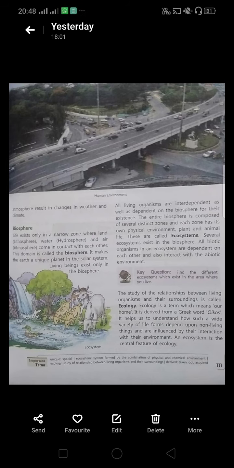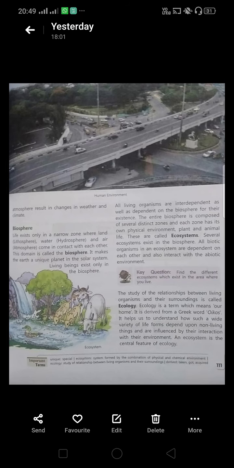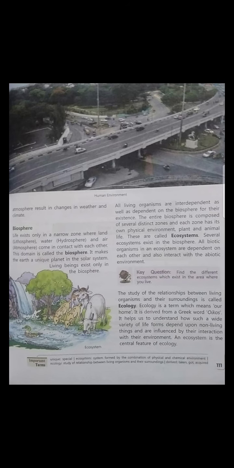The entire biosphere is composed of several distinct zones, and each zone has its own physical environment. Every climate has its own physical zone, like some countries are very cold and some countries are very hot, like South Africa. The people there are very dark. In the West Indies they are also very dark because their climate is different and their physical zone is different. But in Europe you can find people are white, because their environment, their physical zone, is different. These are called ecosystems.